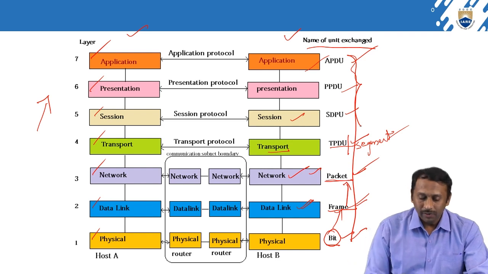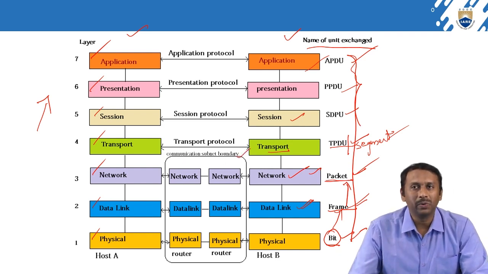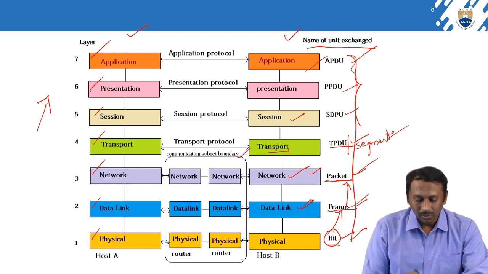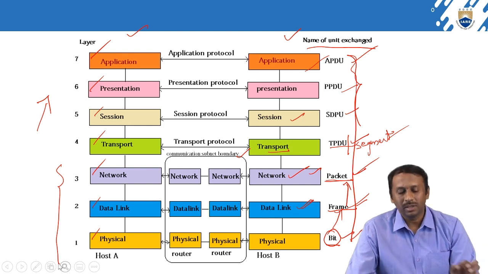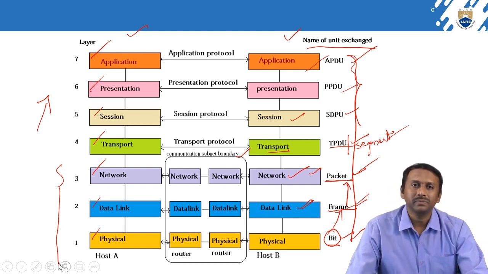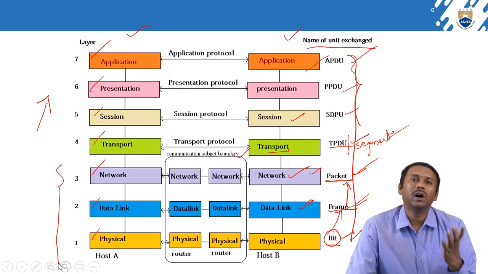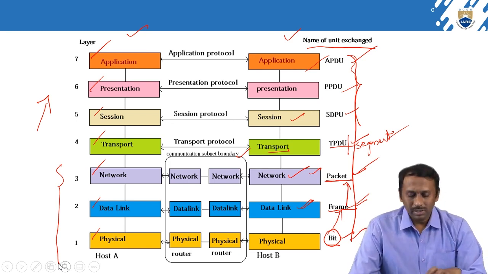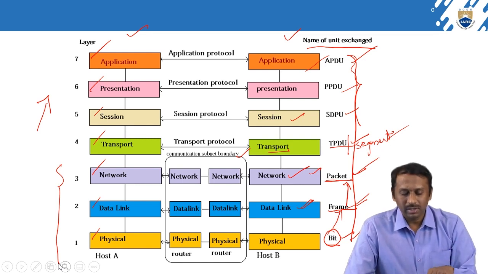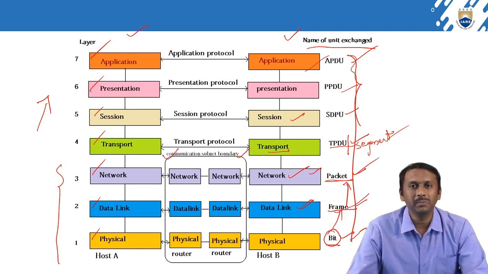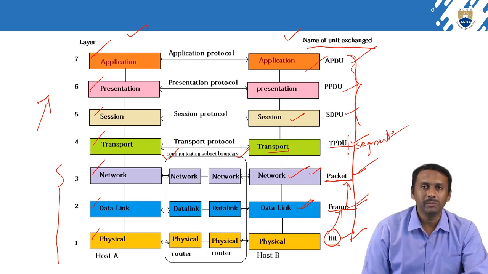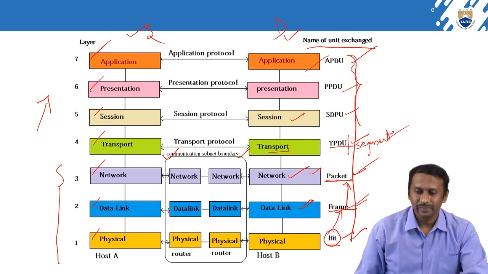One more important thing here is the subnet boundary. Only these hardware layers fall within the subnet boundary. Why do we call it the subnet boundary only for these hardware layers? Because the data can be transferred through hardware layers only. That is the reason we construct one subnet boundary for these 3 layers. What is the purpose of the communication subnet boundary? Just to minimize the information flow from source to destination system. That is the purpose. Clear?